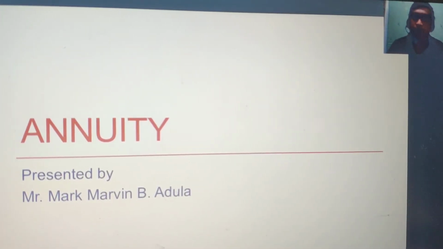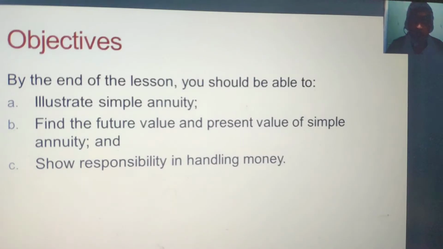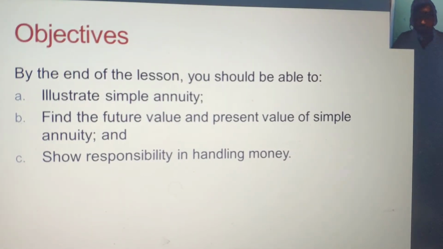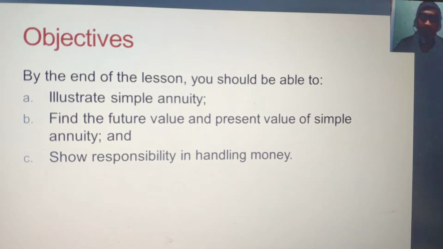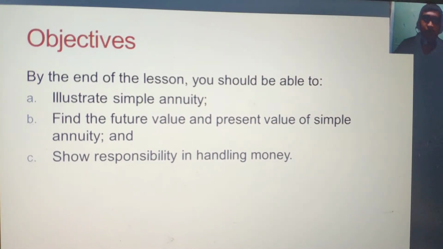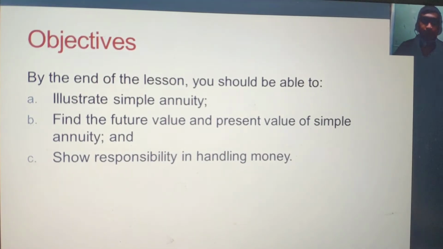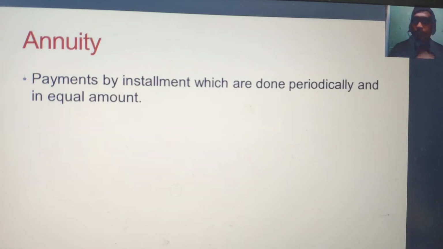Yes, let us start. So let us talk about annuity. For tonight's lesson, our objective is that we should be able to illustrate simple annuity, find the future value and present value of simple annuity, and show responsibility in handling money. So let's talk about annuity.